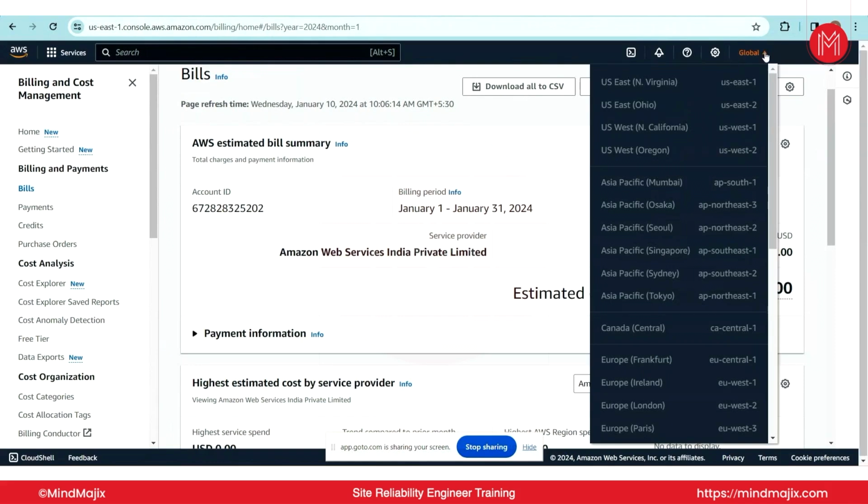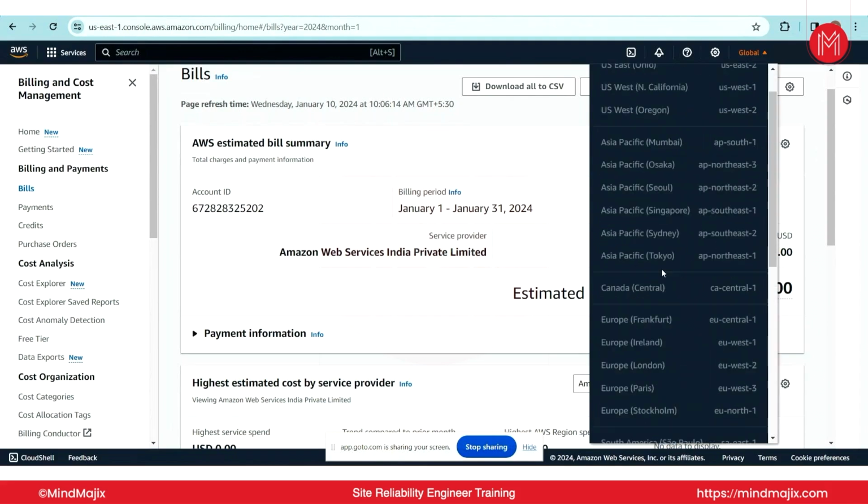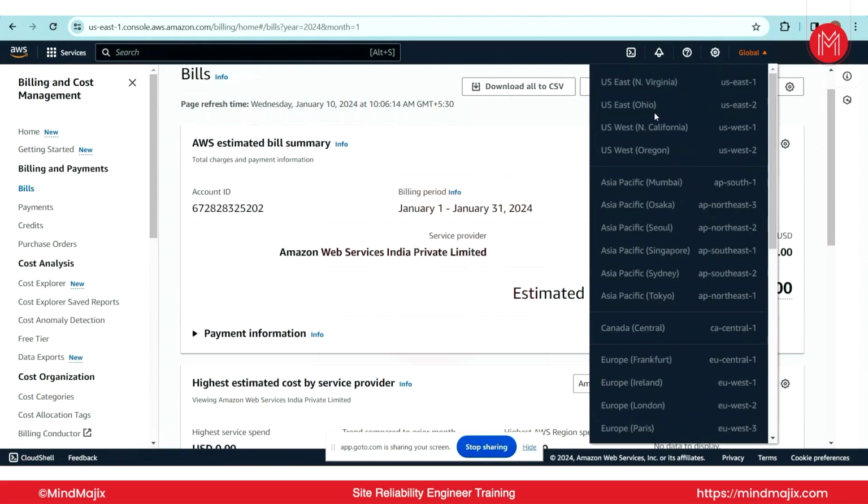Here if you see, there is an option called global. You see a number of names like US East North Virginia, US East 1 Ohio, North California, Oregon, Mumbai, Sydney, Tokyo, Ireland, Paris, Stockholm, and many more. There are a lot of locations, but what AWS calls them is a region. US East North Virginia is a region. US East Ohio is a region, and US East 1 is the code of this particular region.